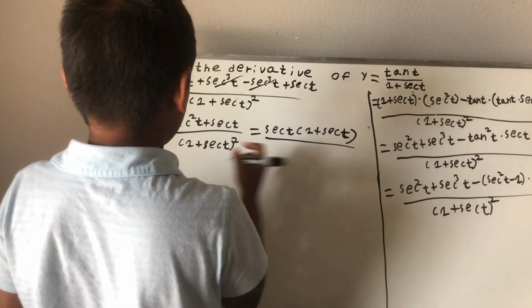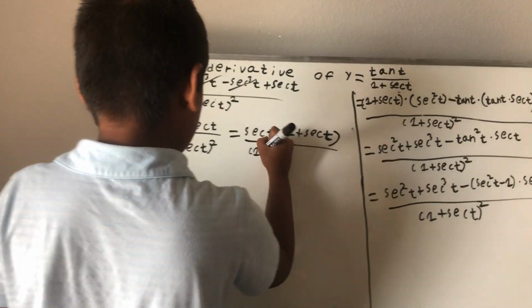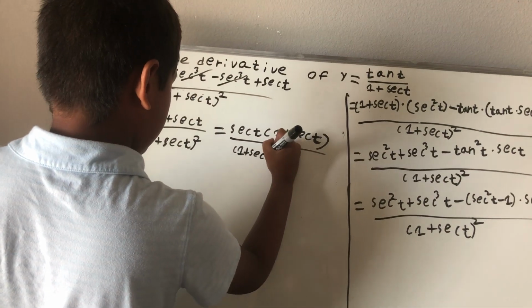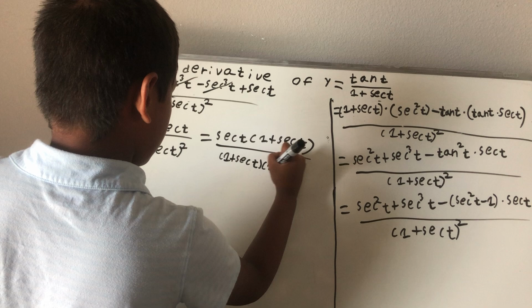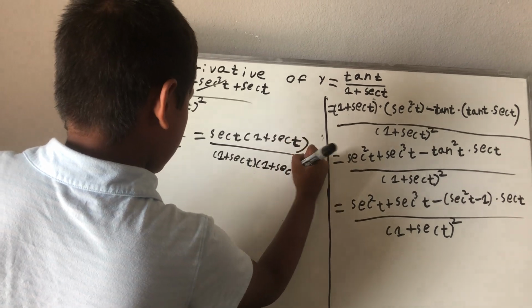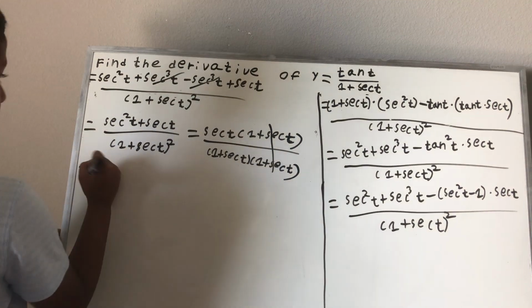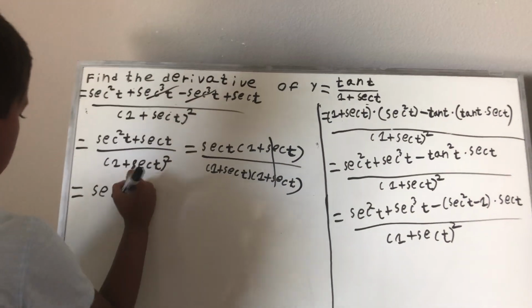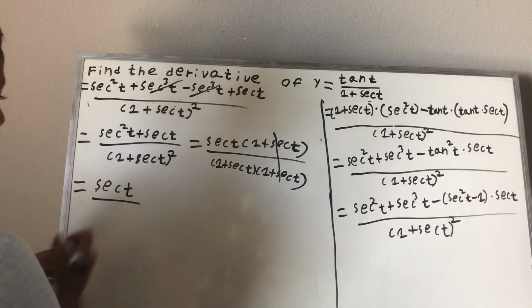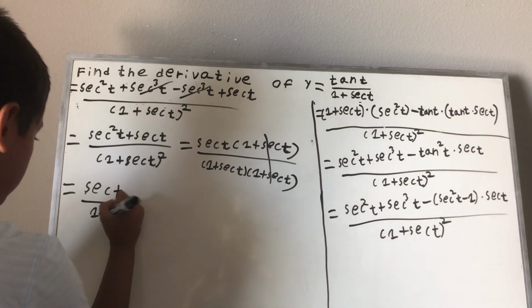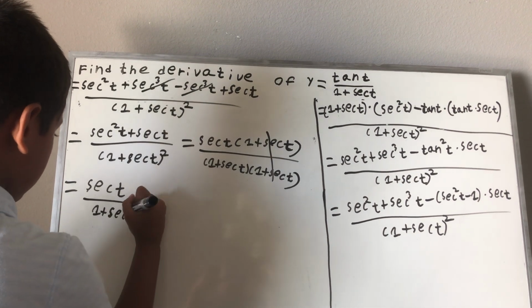And this, however, we know this is the same as 1 plus secant t times 1 plus secant t. Parentheses close, so now I can cross this. So now that will be equal to secant t over 1 plus secant t. So now this is the final answer.